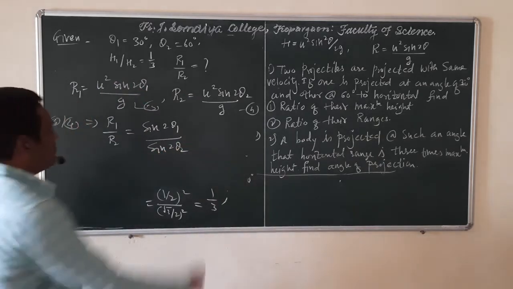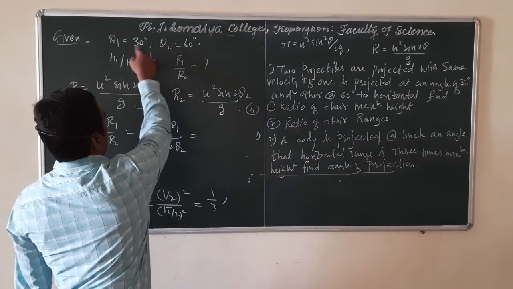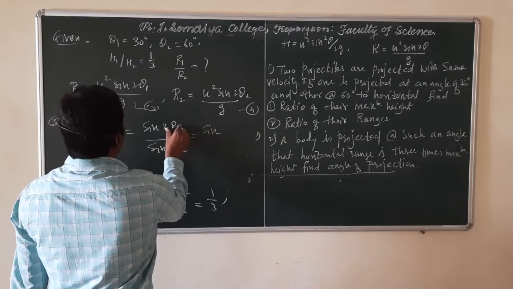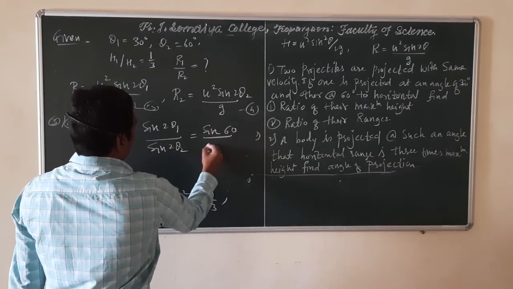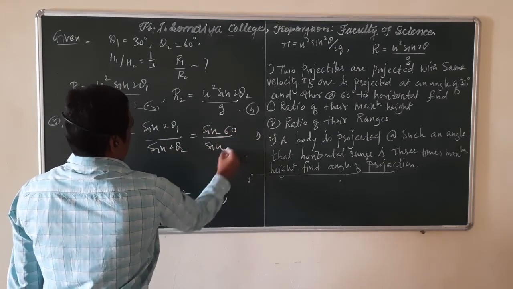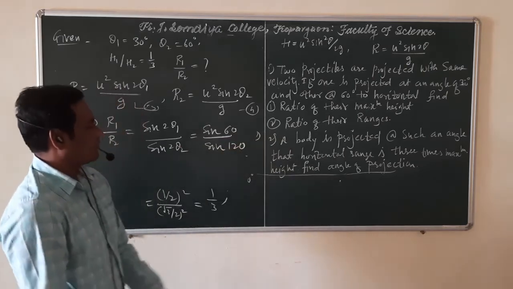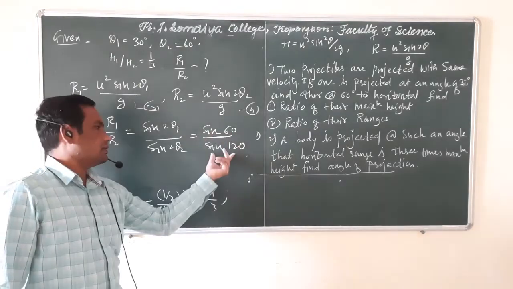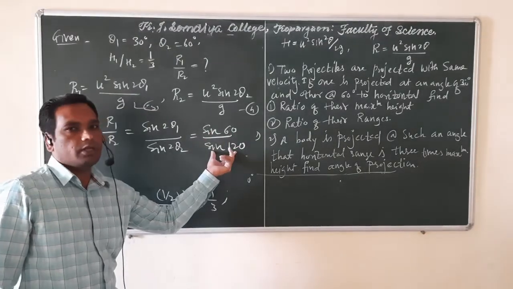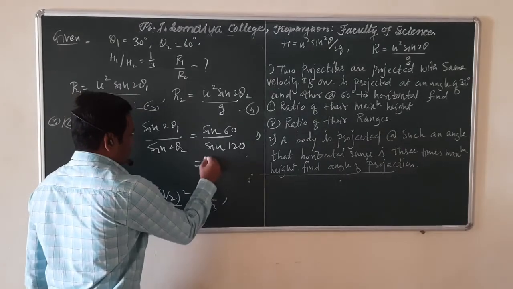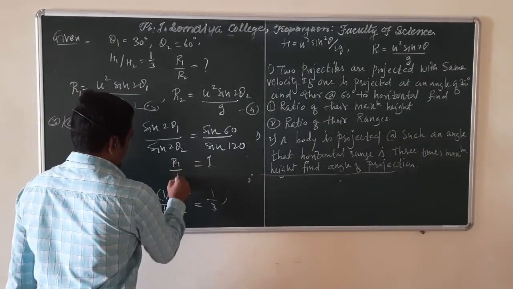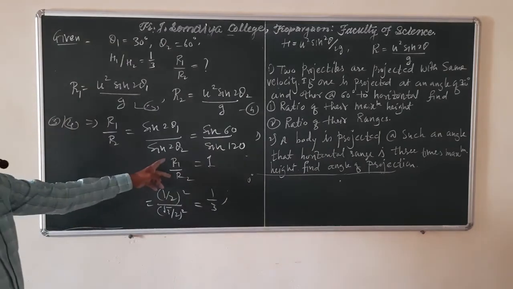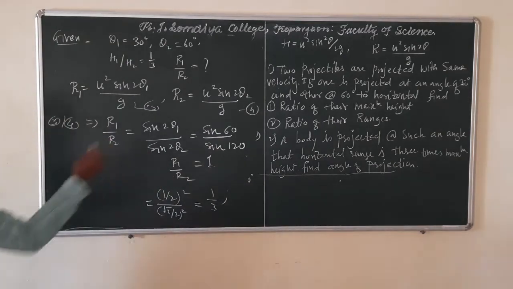Now if you put the values of theta 1 and theta 2, in the numerator we have sine 2 theta 1, which means sine 60 degrees, and in the denominator here we have 120 degrees. So sine 60 degrees is root 3 by 2, and sine 120 is again root 3 by 2. So their range ratio is 1, which means they have the same ranges. r1 is equal to r2.